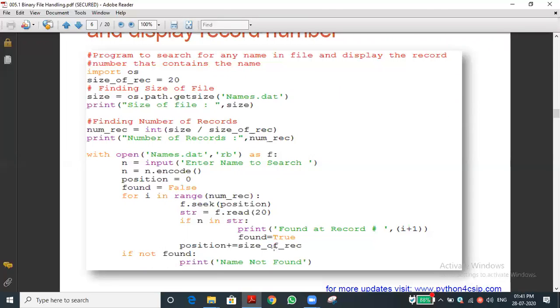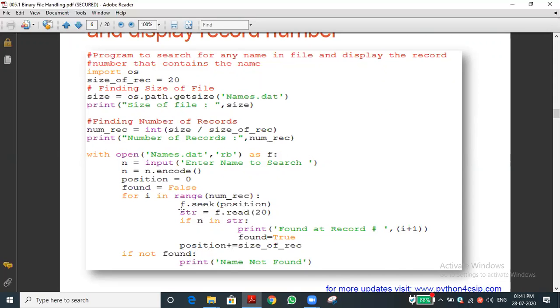What is the position value? 0. So far it is 0 only, no? Position equal to 0 plus 20, that is 20. Now what is the new position value? 20. Correct, no? Now the position is 20. Let you check it.